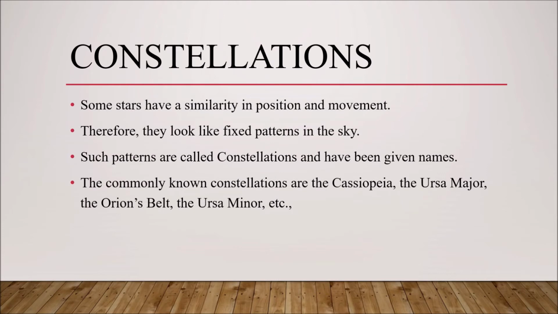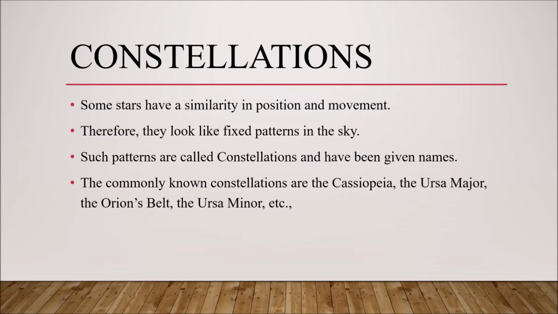Constellations. Some stars have a similarity in position and movement. Therefore, they look like fixed patterns in the sky. Such patterns are called constellations and have been given names. The commonly known constellations are Cassiopeia, the Ursa Major, the Orion's Belt, the Ursa Minor, etc. So children, the group of stars which forms various patterns are called constellations.